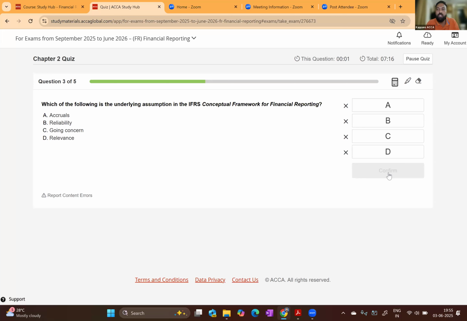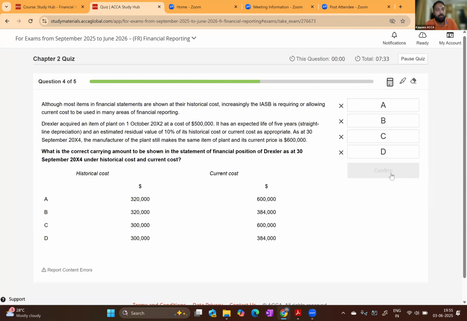Now, the third one, which is a pretty simple question: which of the following is an underlying assumption in the IFRS conceptual framework for financial reporting? Accruals, reliability, going concern, and relevance. That is pretty much straightforward. Going concern is an underlying assumption.